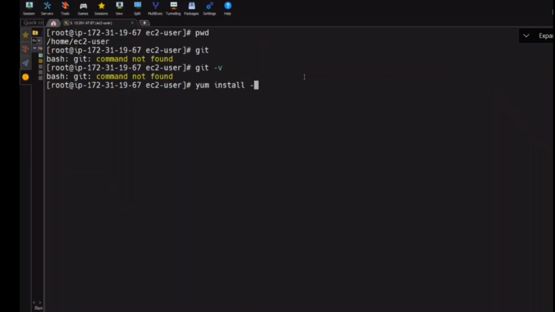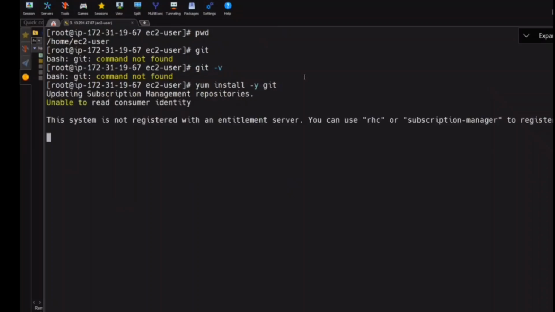yum install -y. Sir, now my habit has changed even for copying files. I use CMD in Windows. CLI is magic. Very good, Abhishek. I told you, once you start liking the CLI, you don't go back to Windows at all. After you work with the commands, it will save a lot of time. Okay, yum install -y git. Good, Abhishek.